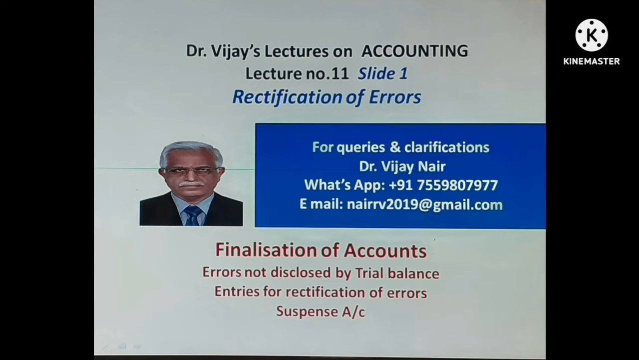As a part of finalization of accounts, all the errors in the book should be rectified. The errors may be either those disclosed by trial balance or not disclosed by trial balance. Errors disclosed by trial balance require the use of suspense account. This lecture deals with all the kinds of errors and how to rectify them.